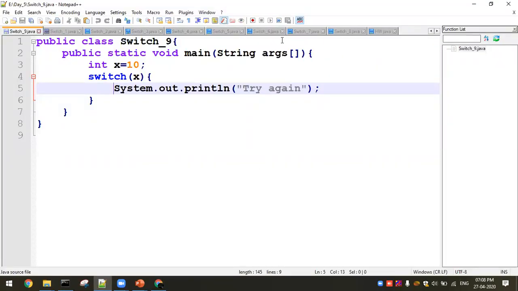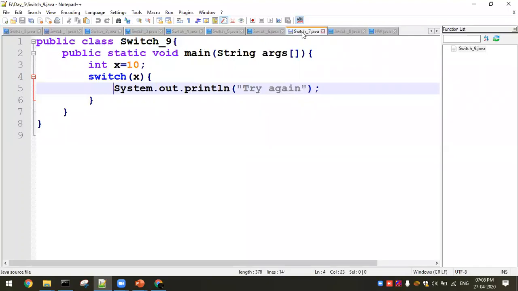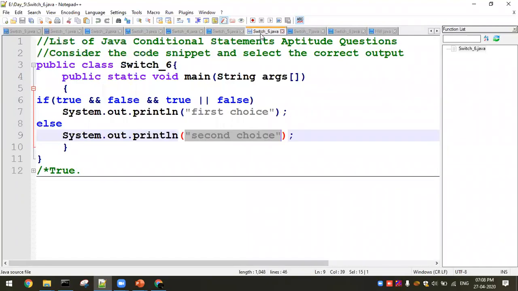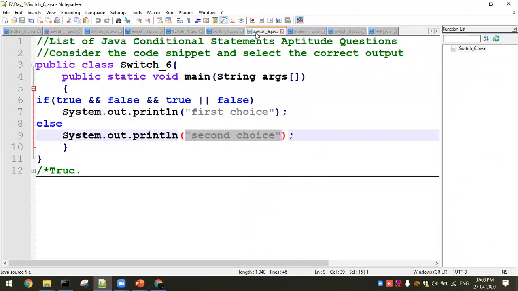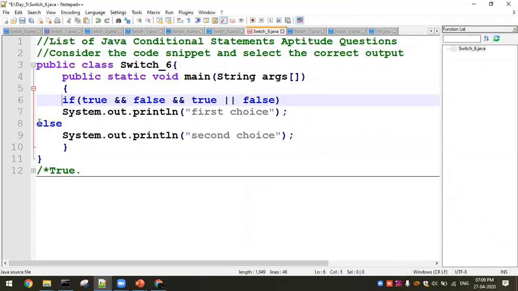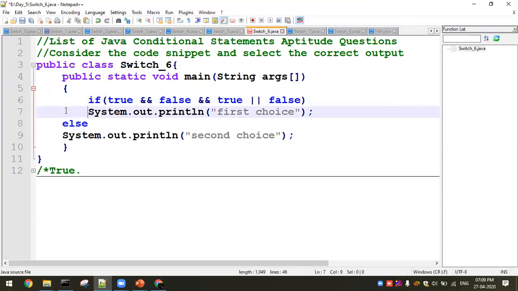Okay, so let me go ahead with the simple limitations. Number 6 is over. No, 6 and 7 are there. So here, a very simple question. You guys know the short circuiting principle, right? The same thing. Here you will have an if else part. Let's go ahead with the answer. What will be the answer of this if else part?